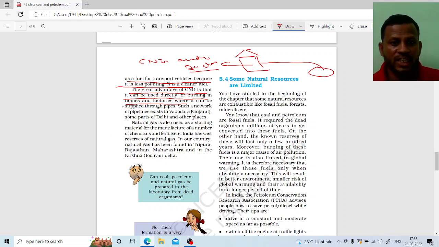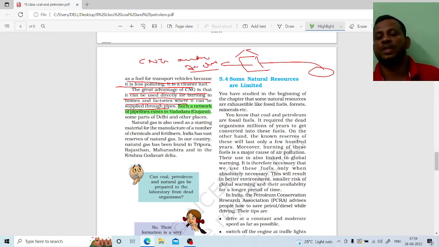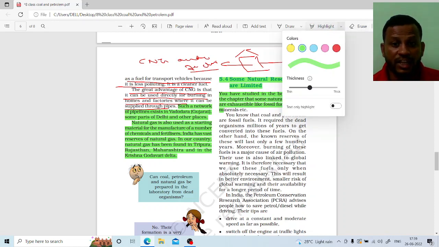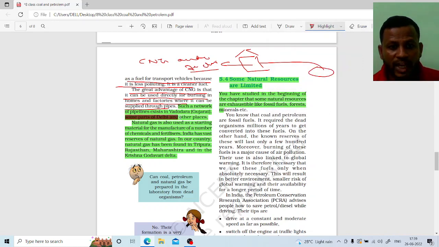And the next one is supply through pipes. It can be easily transported from one place to another by using pipelines. The next important point, look: such a pipeline network exists in Vadodara, Gujarat. We already implemented this, and we see a lot of pipelines in Delhi also. In some parts of Delhi we see the pipelines, and in Vadodara in Gujarat also. Are you getting my point?